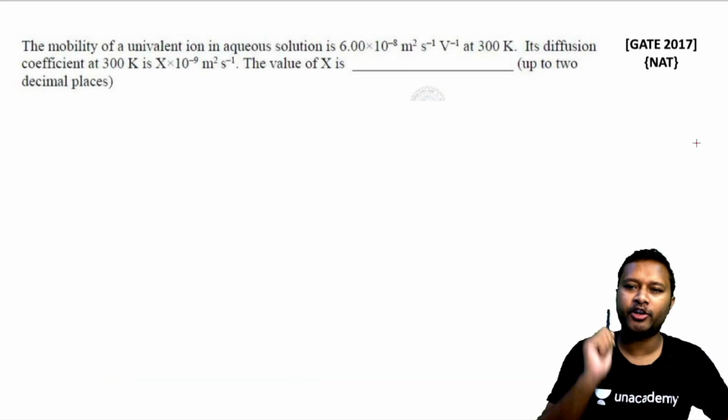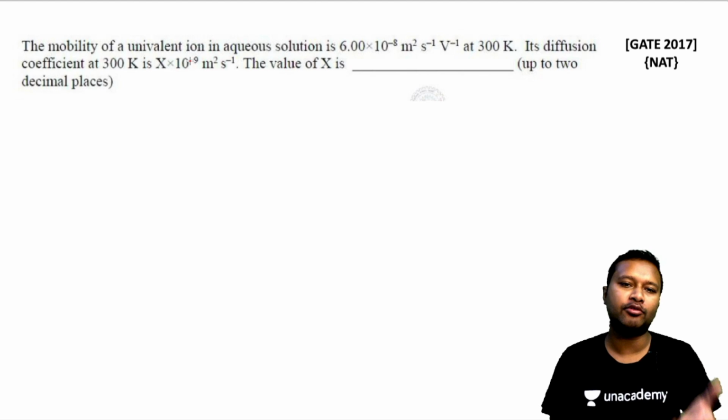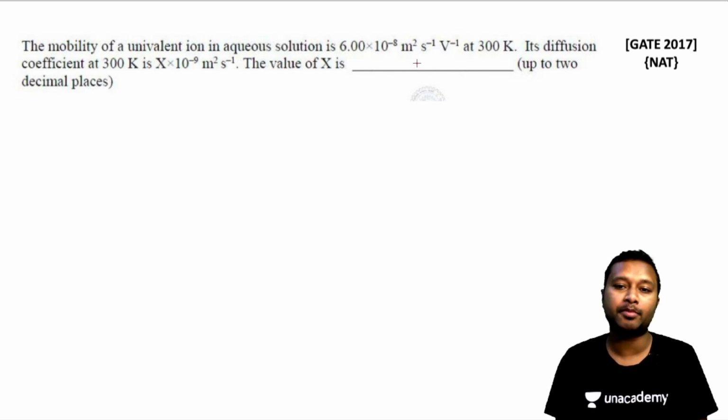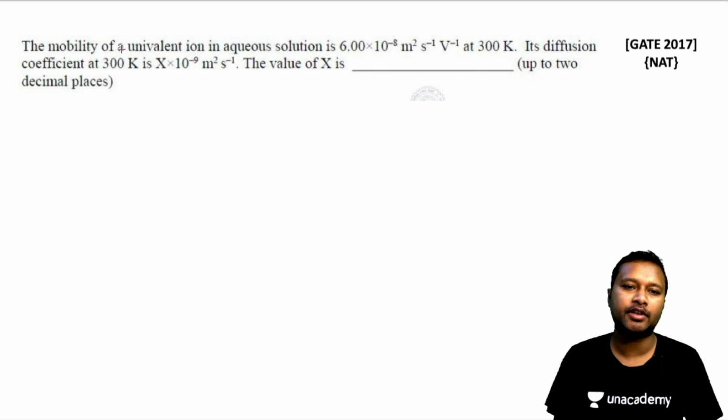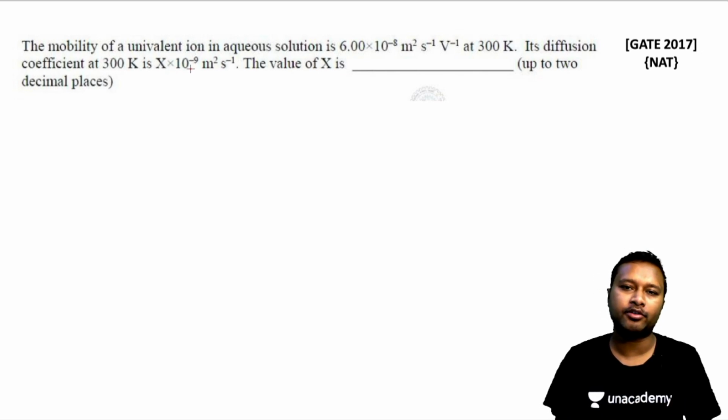Alright guys, let's talk about this particular question. This was a numerical answer type question asked in GATE 2017. It says that the mobility of a univalent ion in the aqueous solution is 6 into 10 to the power minus 8 meter square per volt per second at 300 Kelvin. Its diffusion coefficient at 300 Kelvin is x into 10 to the power minus 9. So you have to find out the value of x.